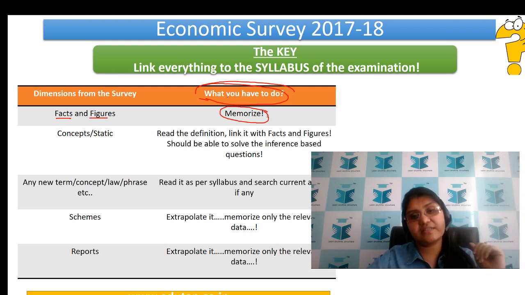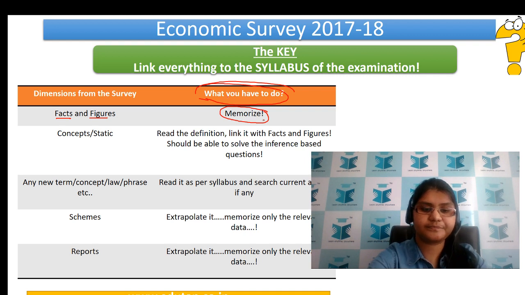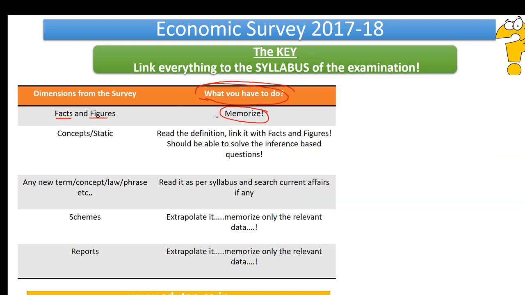How do I come to know what is the relevant data? We are going to do the job for you, right? So what we shall be doing is, we shall be framing questions in such a way that we are going to pick up only the relevant data that is required, right?